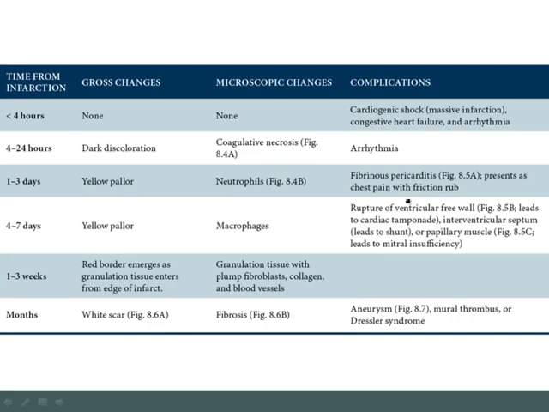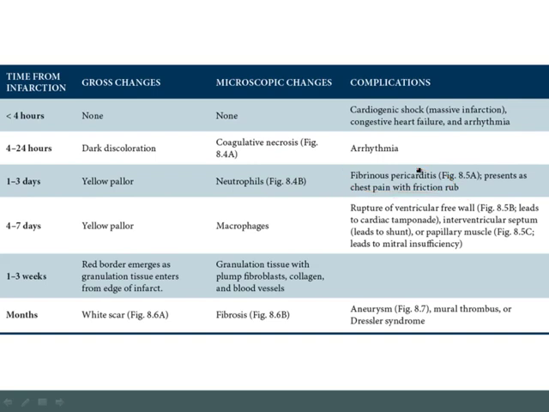The key issue here is that the pericarditis will present with chest pain and a friction rub. Now, important to note that you'd only get fibrinous pericarditis with a transmural infarction when the entire wall was involved. If the infarction was subendocardial, where it didn't go up into the epicardium, of course you wouldn't have inflammatory debris going into the pericardium, and so therefore you wouldn't get fibrinous pericarditis.